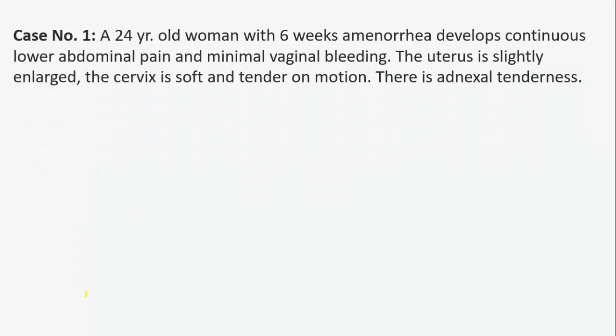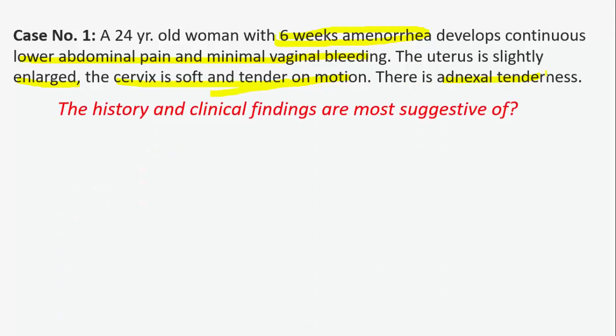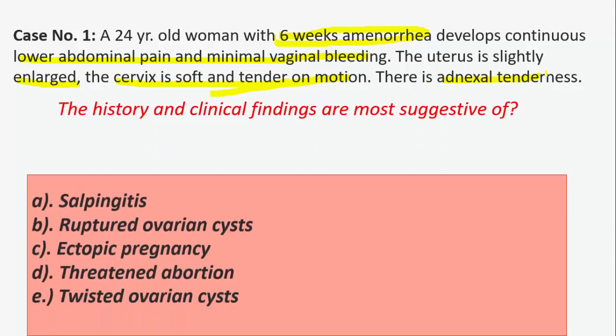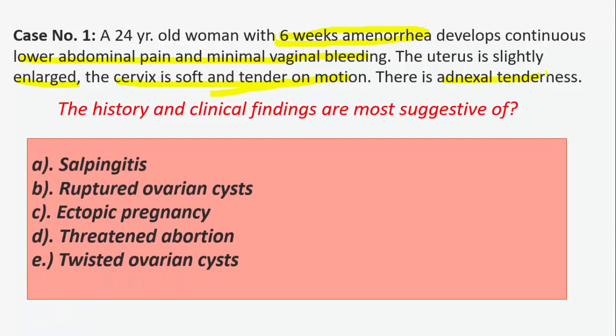We see a 24-year-old woman with 6 weeks amenorrhea. The patient is coming in at less than 24 weeks, develops continuous lower abdominal pain and minimal vaginal bleeding. The uterus is slightly enlarged and the cervix is soft and tender on motion. There is adnexal tenderness. The history and clinical findings are most suggestive of, so we know that it is, ectopic pregnancy.